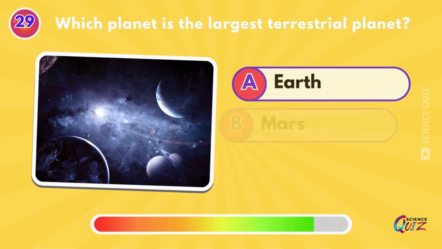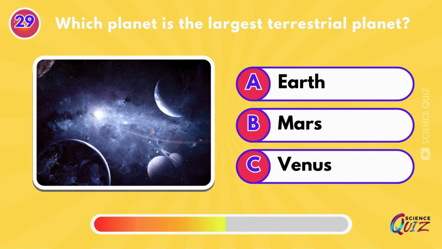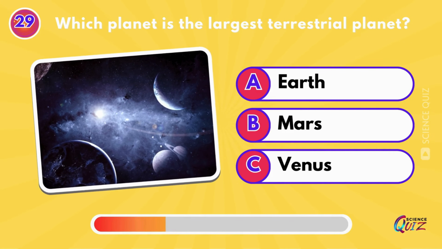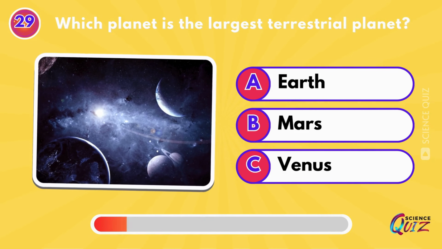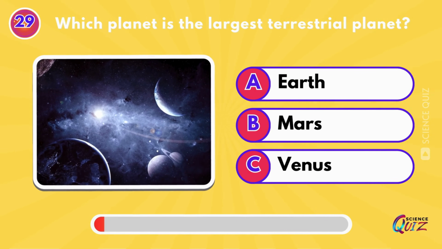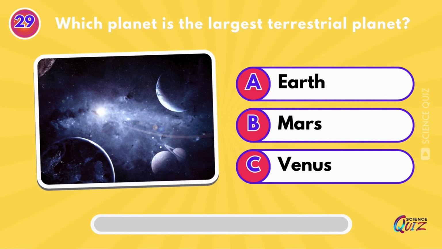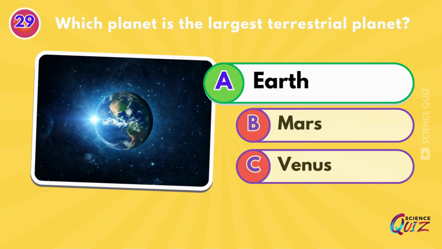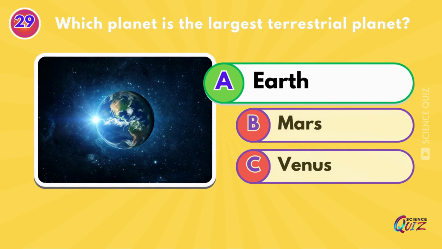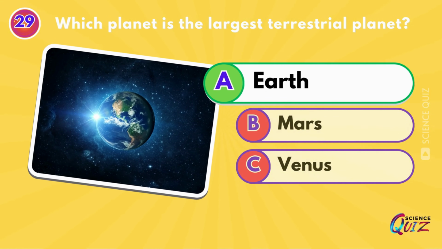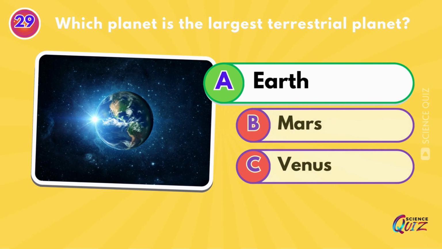Which planet is the largest terrestrial planet? Earth, Mars, or Venus? Earth. Of the four terrestrial planets, Earth is the largest and the only one with extensive regions of liquid water.